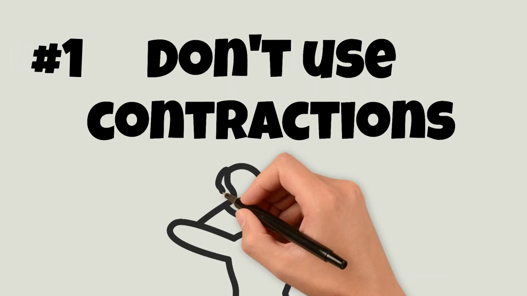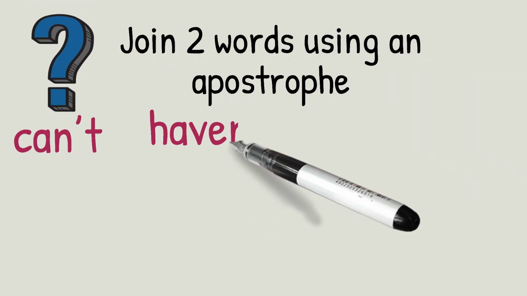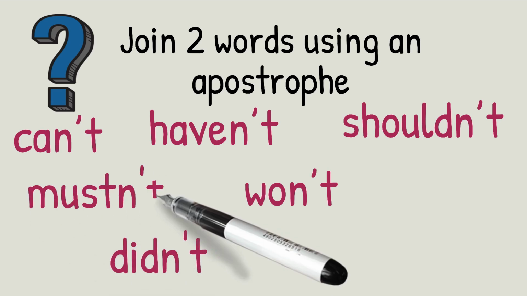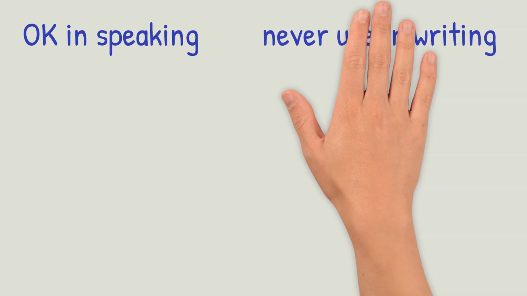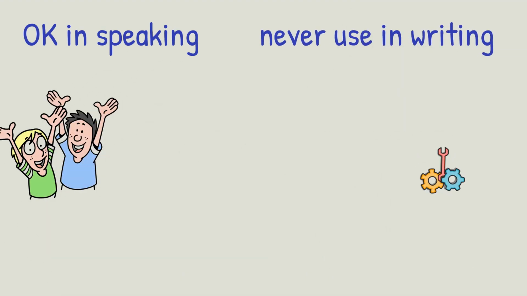Mistake number 1. Don't use contractions. What's a contraction? Well, it's where you join 2 words together using an apostrophe. Using contractions makes your writing too casual. It's okay to use them when speaking, but they're never used in academic writing. The good news is it's really easy to fix this. Just use the 2 complete words.